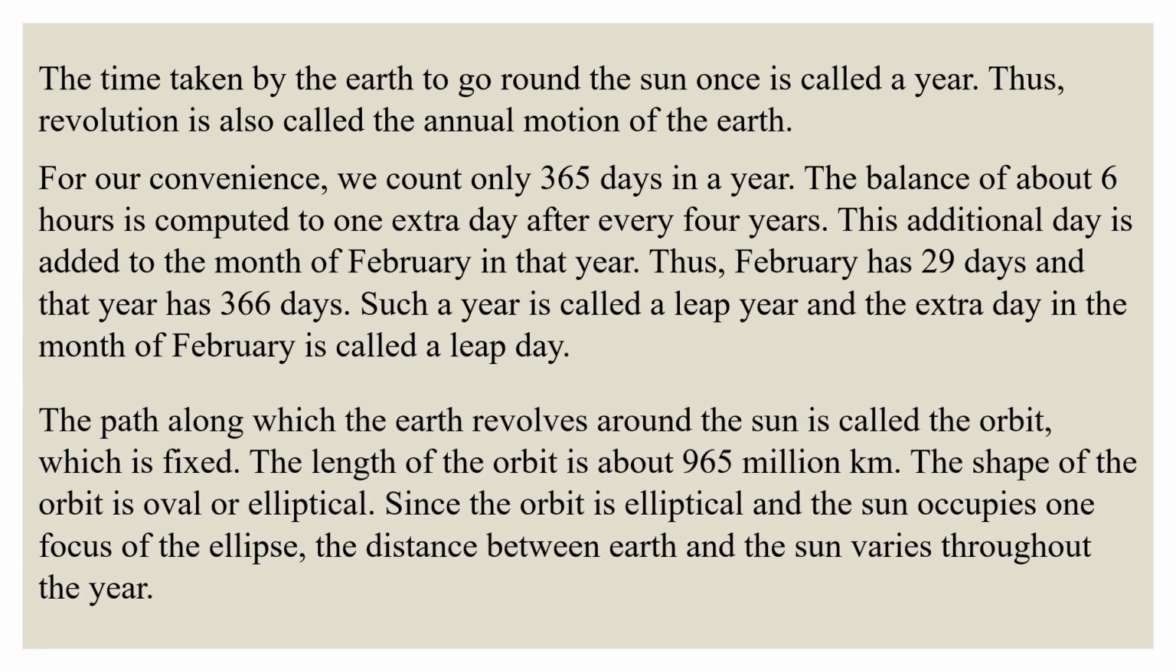The path along which the earth revolves around the sun is called the orbit, which is fixed. The length of the orbit is about 965 million kilometers. The shape of the orbit is oval or elliptical. Since the orbit is elliptical and the sun occupies one focus of the ellipse, the distance between the earth and the sun varies throughout the year.